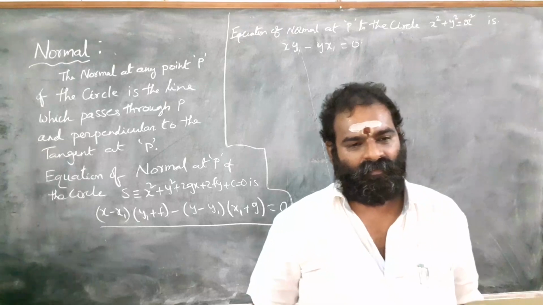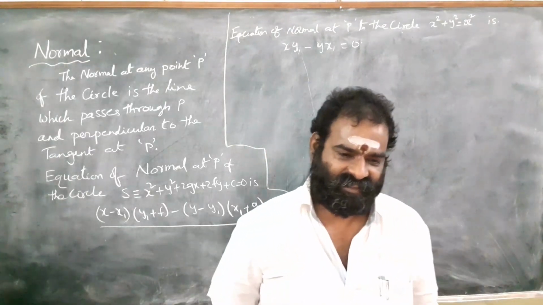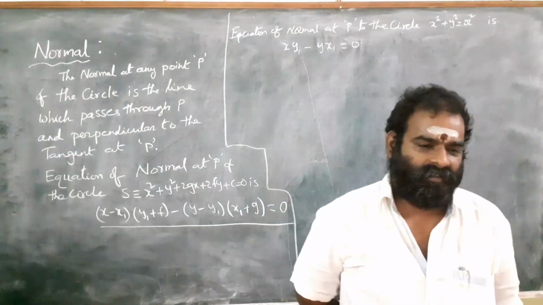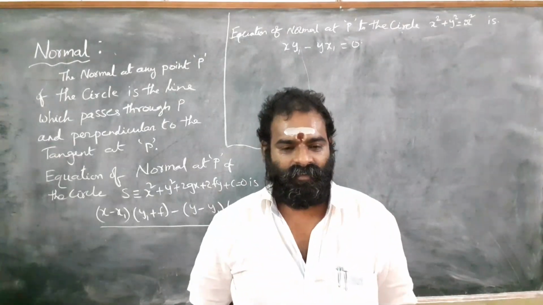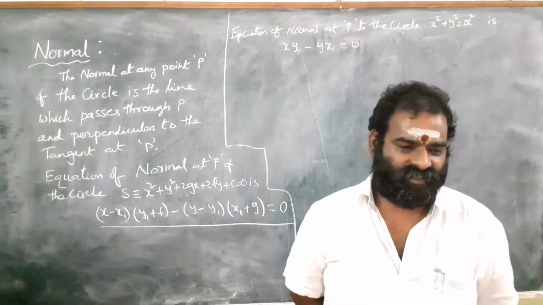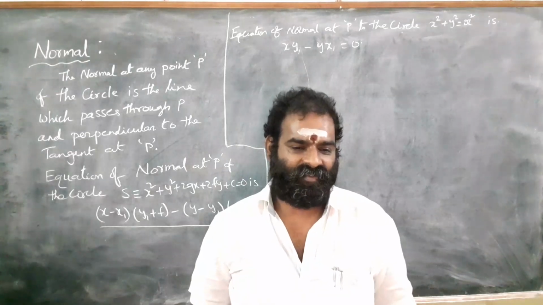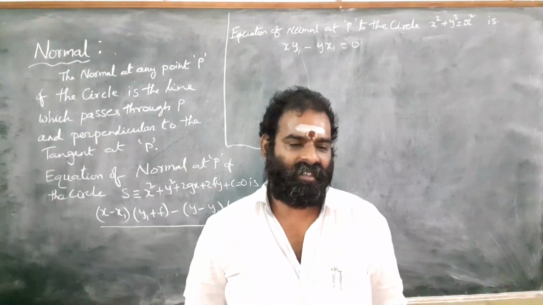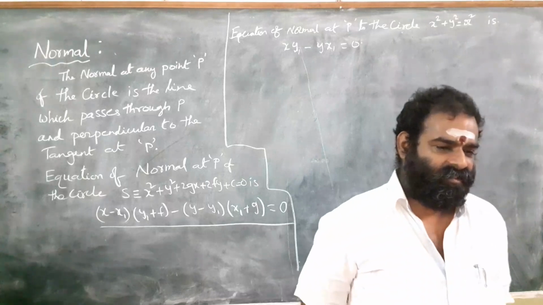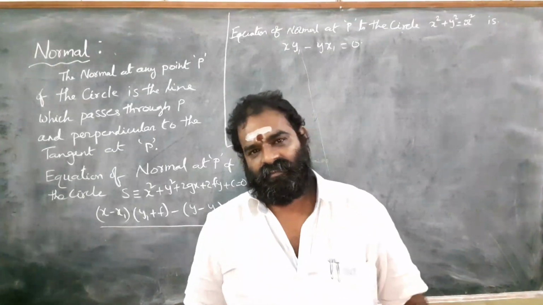Before knowing what is normal, let us once again recollect what is tangent.